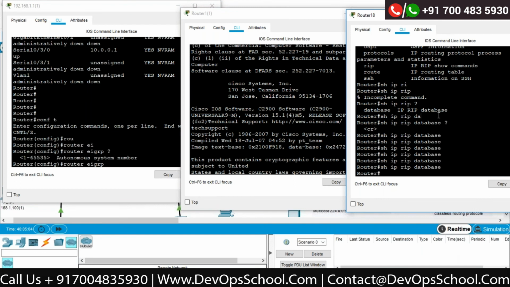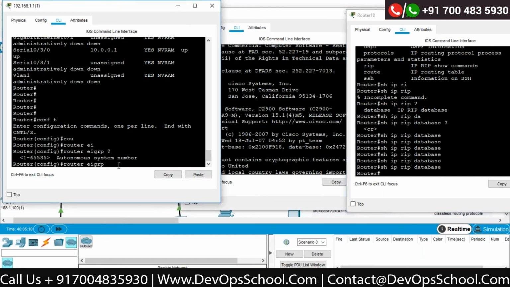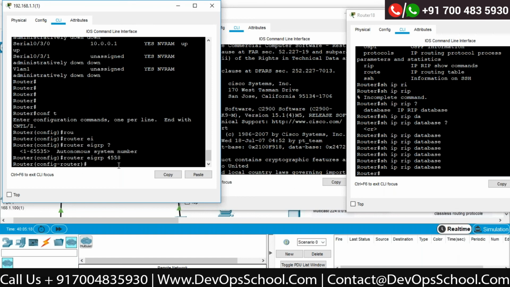So remember that this is very, very important. So I said my router EIGRP autonomous number would be, for example, 4558, correct? Press enter.